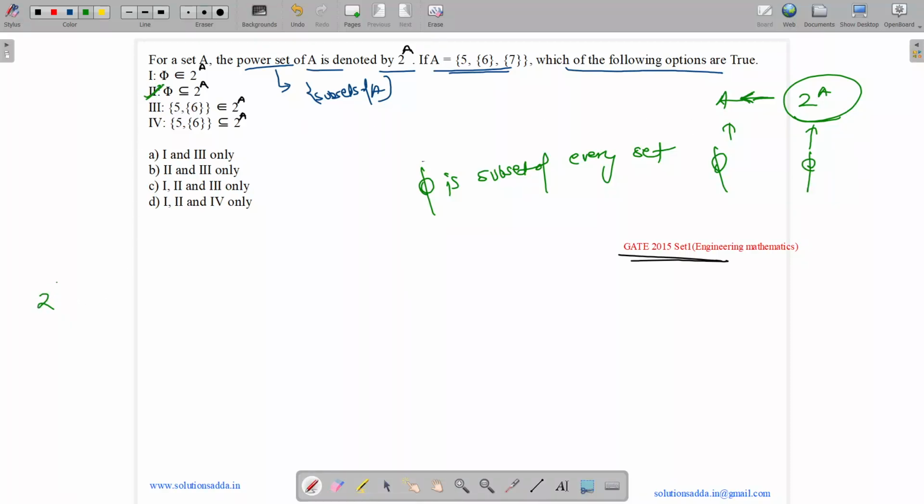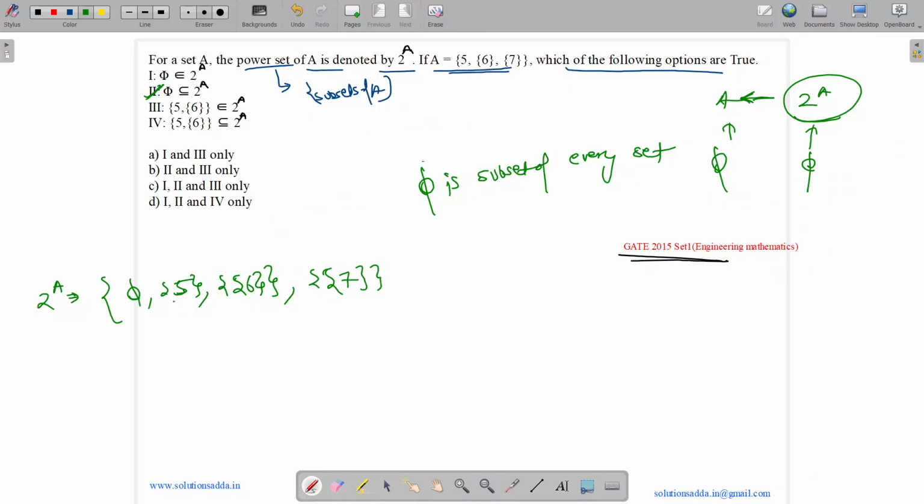Now let us draw the set 2 to the power A. It will contain all the subsets of A. So we will have phi, then we will have {5}, we will have {6}, we will have {7}. Oh, sorry, there is a mistake over here.